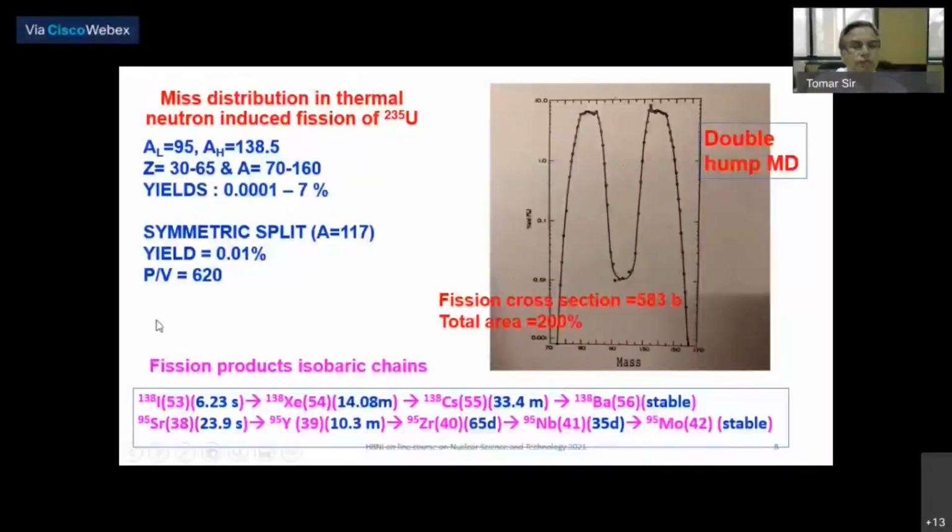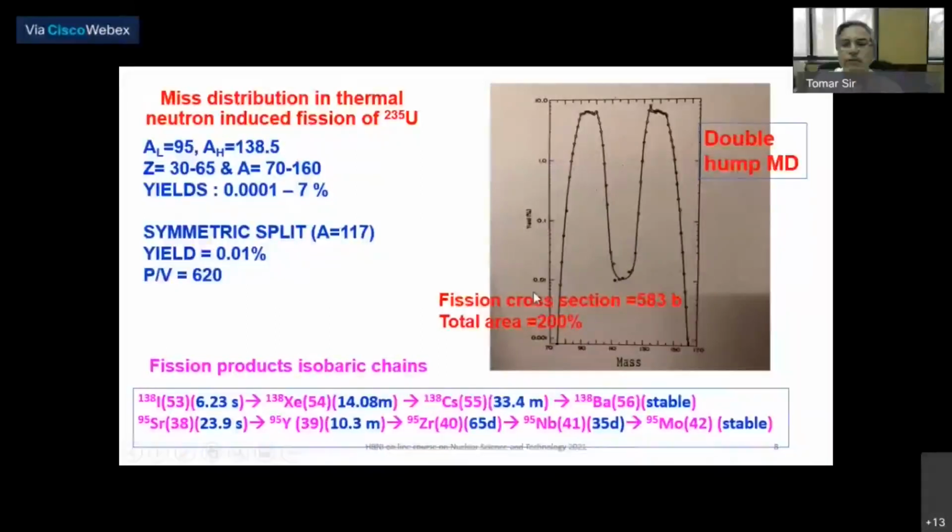Similarly, for the lighter mass fragment, the 95 mass chain, we have strontium 95, 23.9 seconds, yttrium 95, 10.3 minutes, zirconium 95, 65 days, niobium 95, 35 days, and 95 molybdenum stable. So you can see there is a series of beta minus decays before they come to the stable isobar, molybdenum 95.